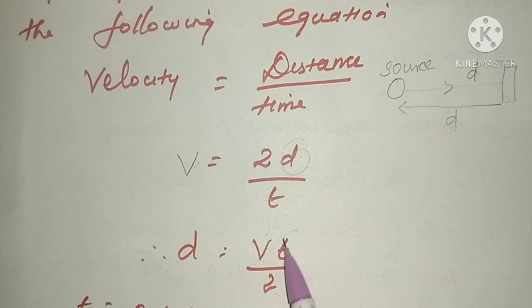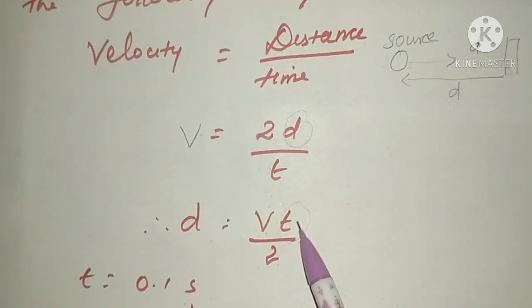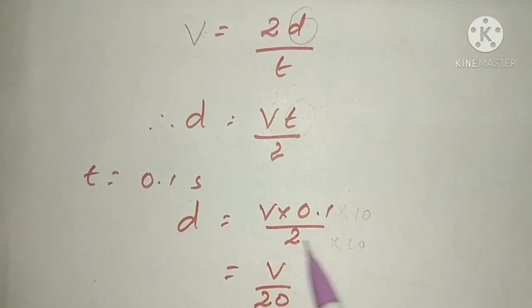Already we know the time gap between the original sound and the reflected sound. What is that time gap? It should be 0.1 second. So we can substitute: D is equal to V into 0.1 divided by 2. Here this is a decimal number, so what we have to do is multiply and divide both by 10. So 0.1 into 10 is 1, so V into 1 is V. And 2 into 10 is 20. So V by 20.